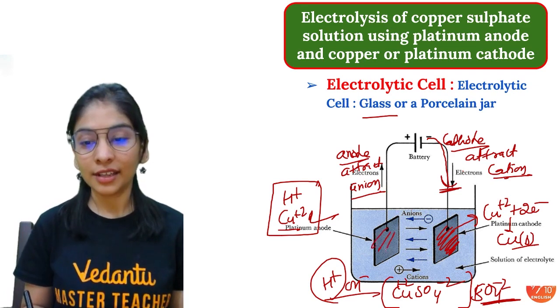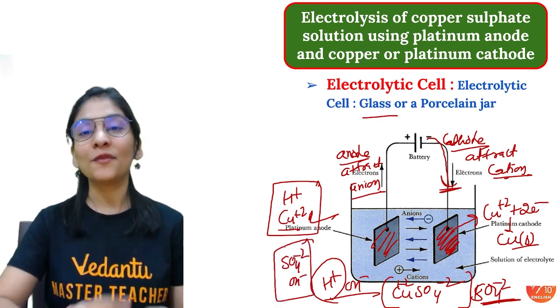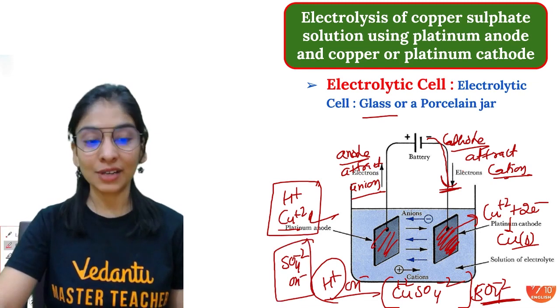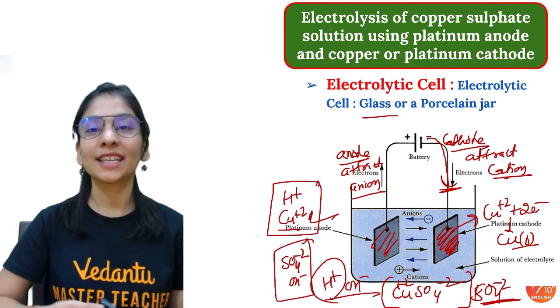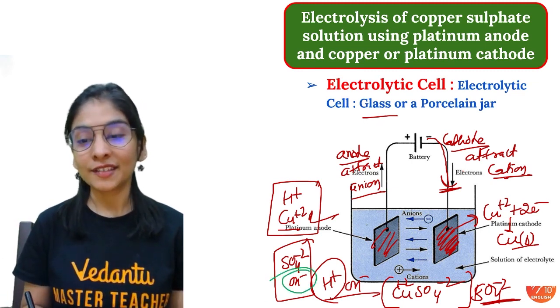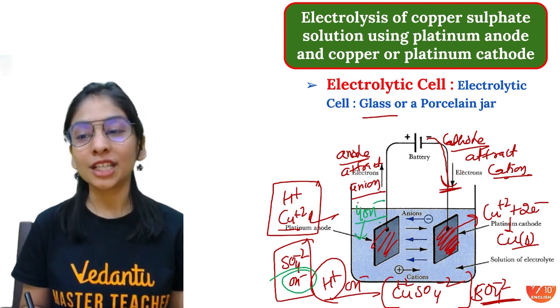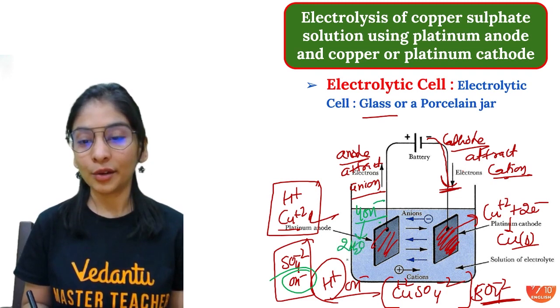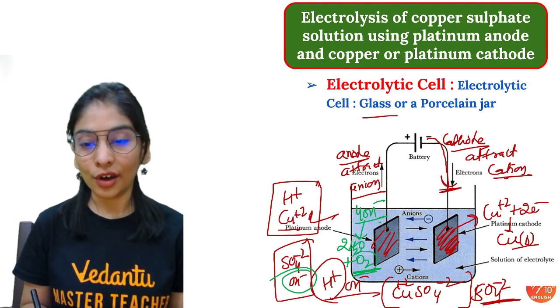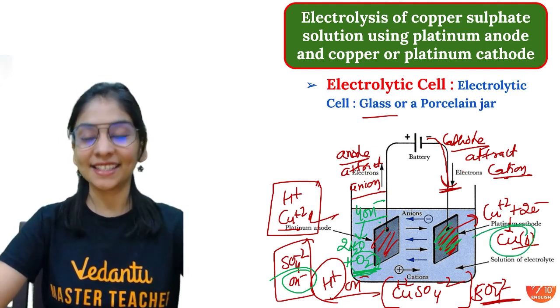What about your anode? At the anode, again, we have ions like sulfate and we have OH ions. Two types of ions. You only tell me. I showed you the electrochemical series, which has more tendency to move towards your anode. Definitely OH negative ion. So same process. At the anode, 4 OH ions will move, lose 4 electrons. We got 2 molecules of water with a molecule of oxygen. So at the anode we got oxygen. At the cathode we got copper. This is the entire reaction.